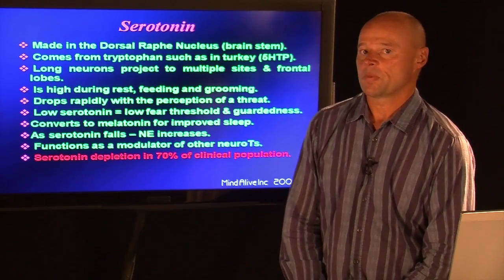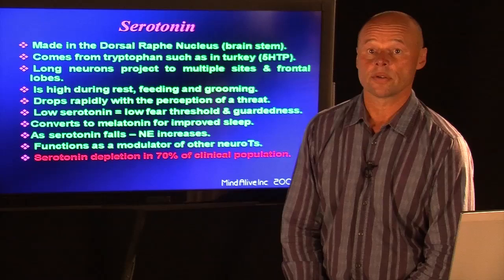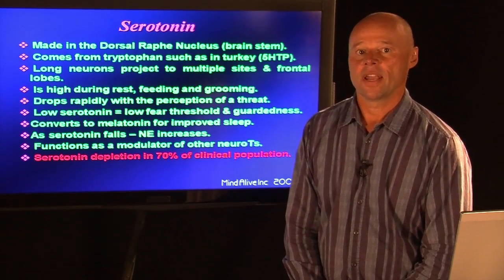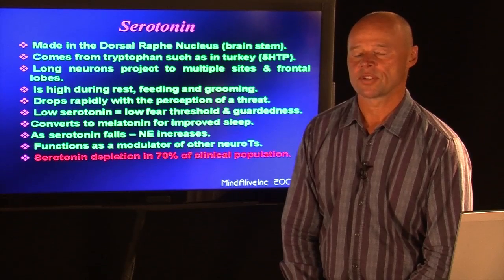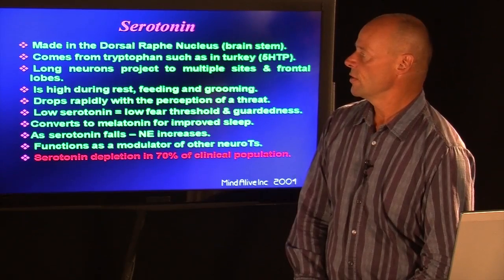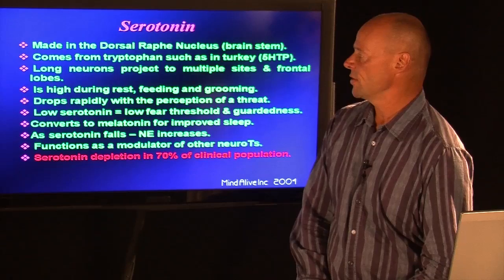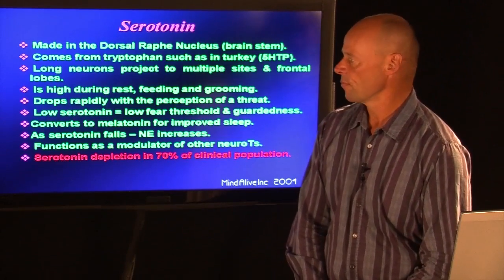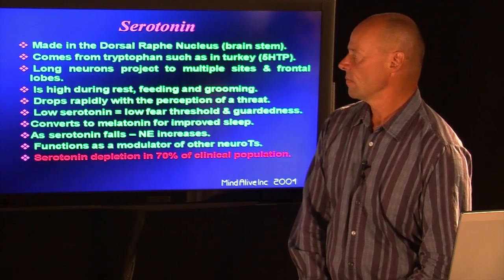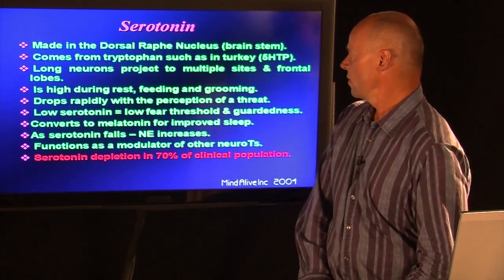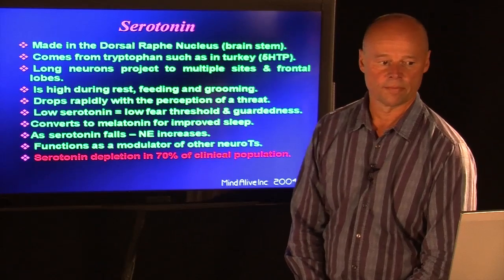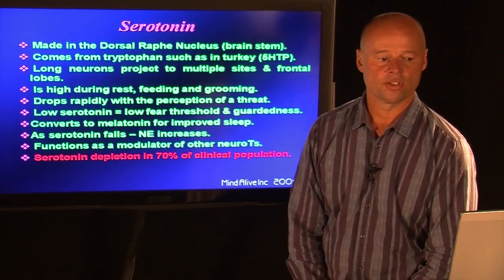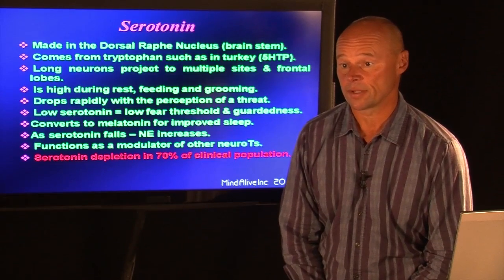All of the arousal, especially high arousal and low arousal, affects serotonin. Serotonin is a key neurotransmitter in the brain that has a direct relationship to being relaxed and sense of well-being. We can see here that serotonin is made in the brainstem. It comes from tryptophan, which is in turkey and other meats. It has long neurons that project to multiple sites throughout the frontal lobes particularly. It is high during rest, feeding, and grooming in primates. It drops rapidly with the perception of a threat.